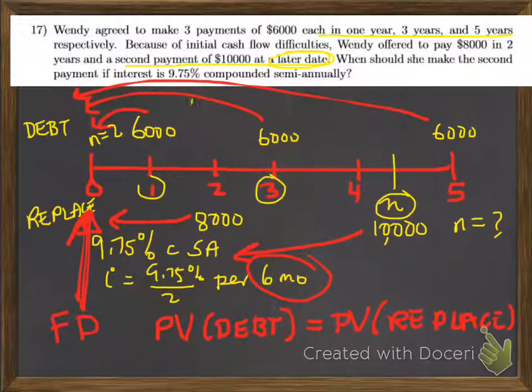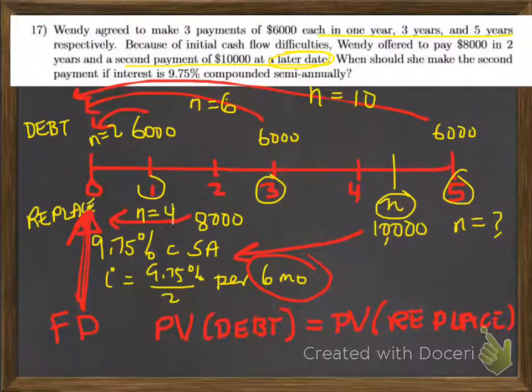For 3 years, N is equal to 3 times 2, or 6 semi-annual periods, and for 5 years, the number of interest periods for discounting that third payment is 5 times 2, or 10 semi-annual periods. On the other side of the time diagram, we have the payment of $8,000, and it's going to be discounted over a period of 2 years.